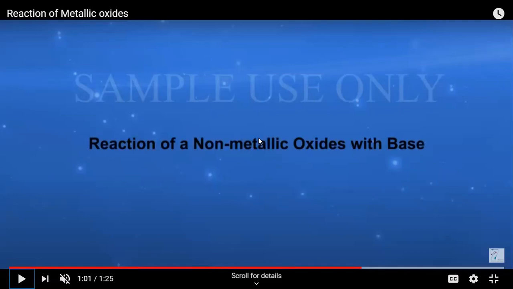Now, the concept about non-metallic oxides. Since we have already done the reaction of metallic oxides with acids, now let's start with non-metallic oxides with base. So we say that non-metallic oxides are acidic in nature. That is why they are reacting with base and not with acid. So it is very much clear, metal oxides are basic, non-metallic oxides are acidic. So metal oxides will show the property of base and non-metallic oxides will show the property of acid. So we can observe this reaction.